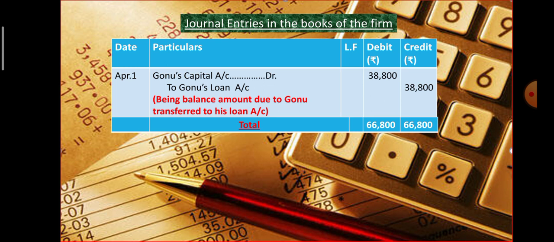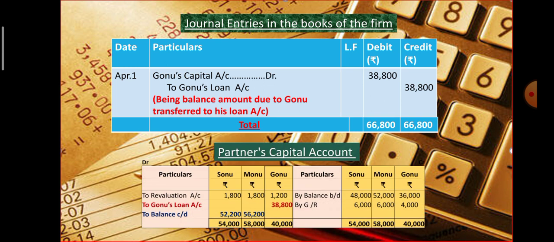In this slide, further, the partners' capital account is stated. This has to be prepared in the form of a working note so that the retiring partner's due amount could be found out, and the same is highlighted in red color. See partners' capital account debit side: to revaluation account, Sonu 1,800, Monu 1,800, Gonu 1,200.